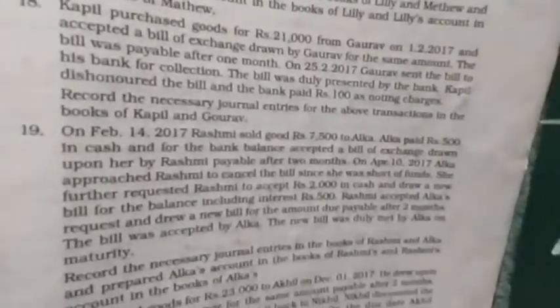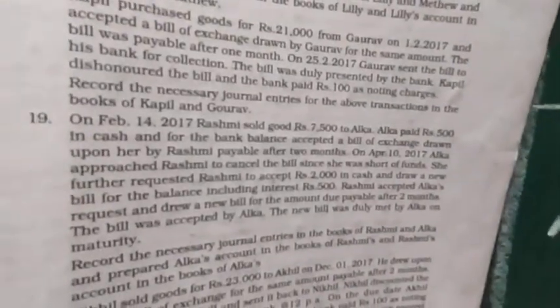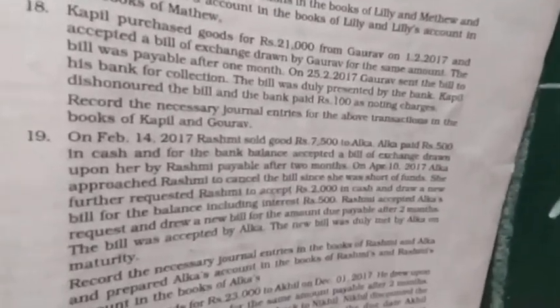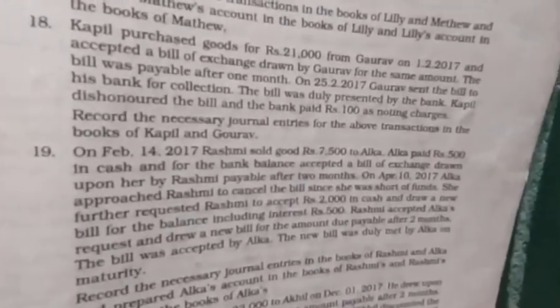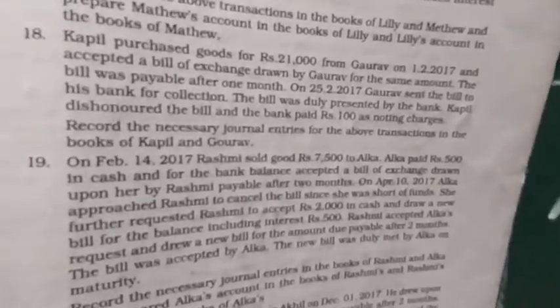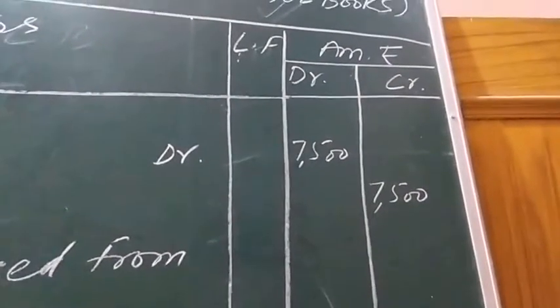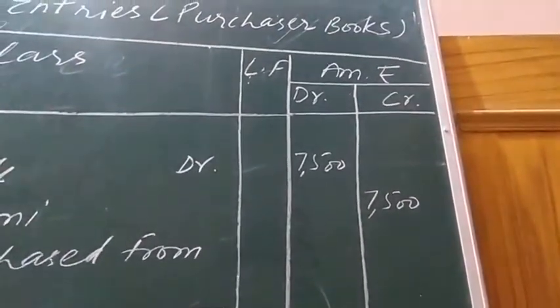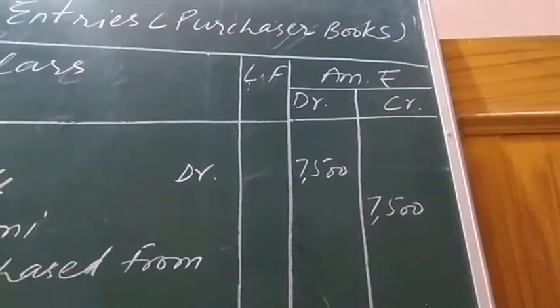Alka paid rupees 500 in cash. How much cash was paid by Alka? Rupees 500. And for the balance, she accepted a bill of exchange drawn upon her by Rashmi, payable after 2 months. Out of 7,500, 500 rupees was paid in cash, so the creditor will decrease by 500 rupees.